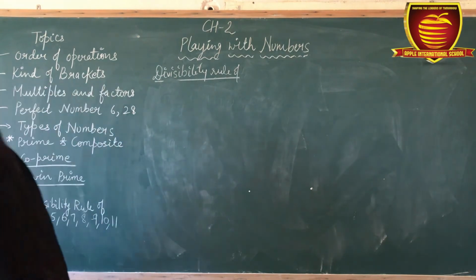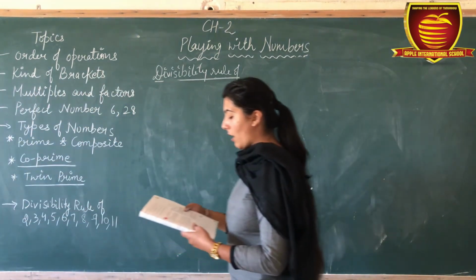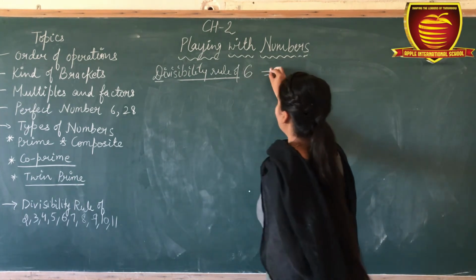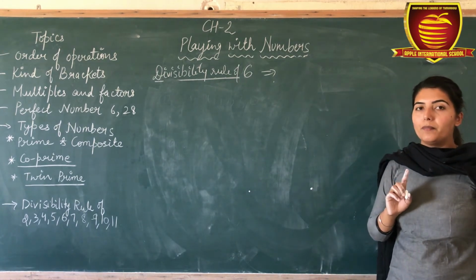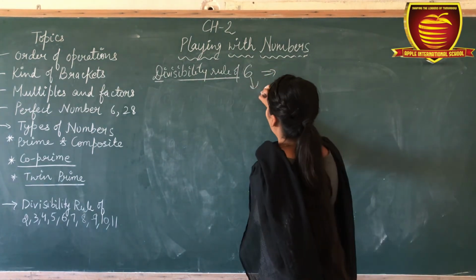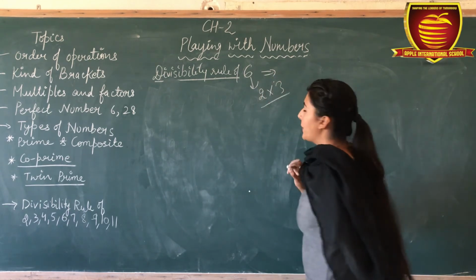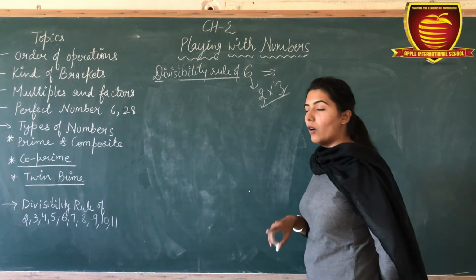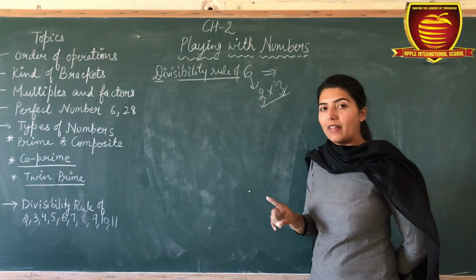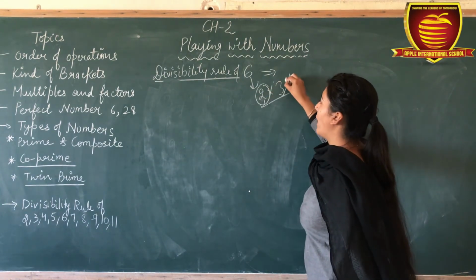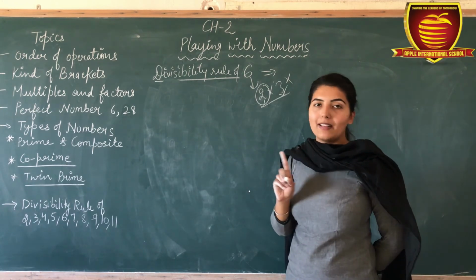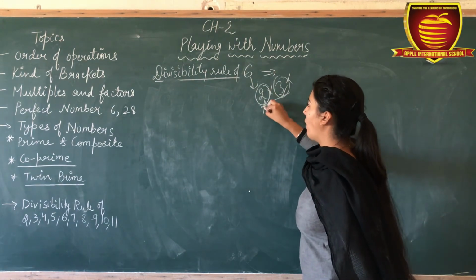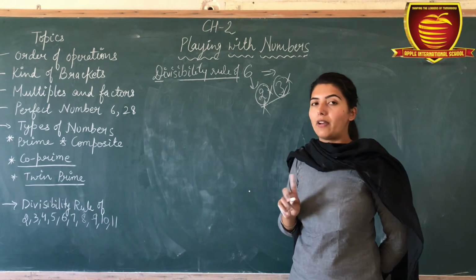Now next one is 6. Take the examples of 6. Okay. Now firstly we have to take care that the factors of 6 are 2 and 3, then the whole number is divisible by 6. If that number is divisible by 2 but not divisible by 3, then that number is not divisible by 6. Okay, similarly, if that number is divisible by 3 but not divisible by 2, then it is also not divisible